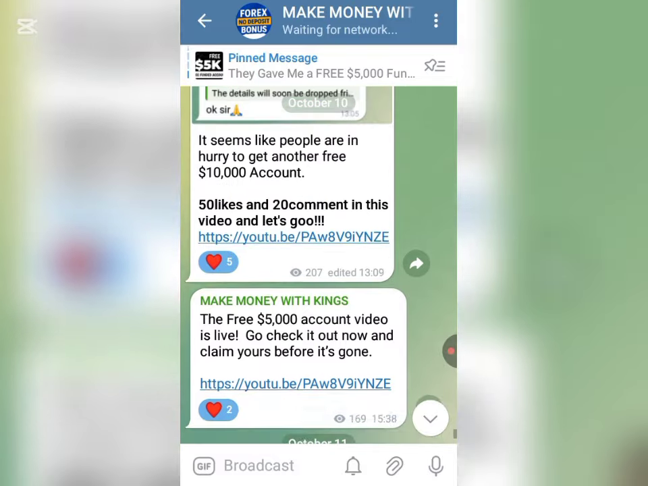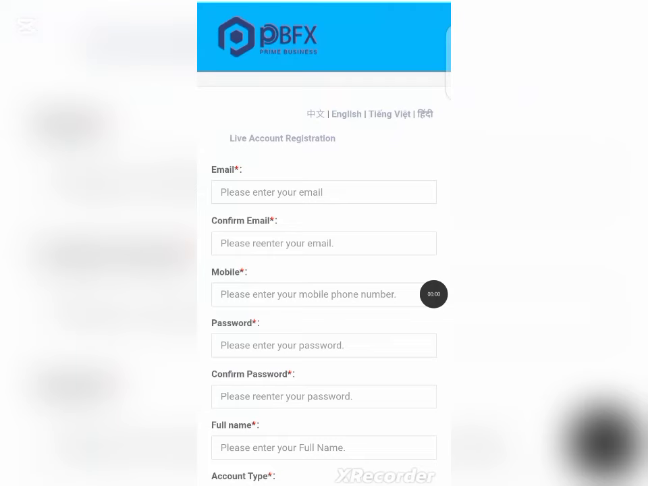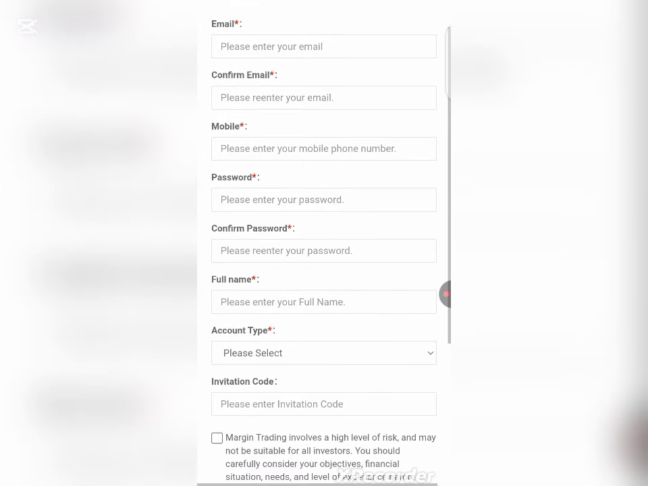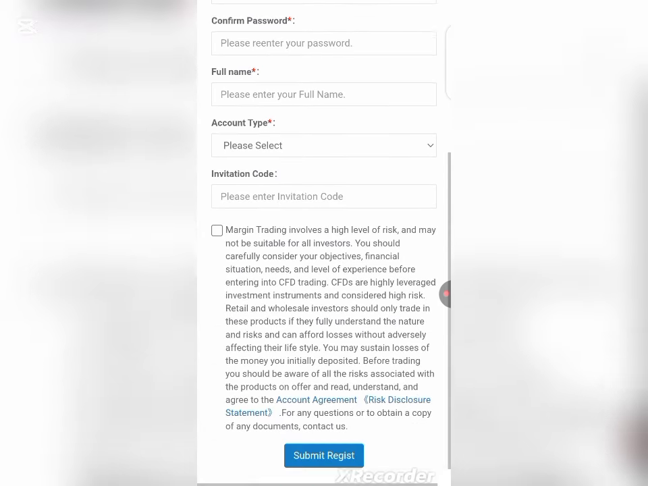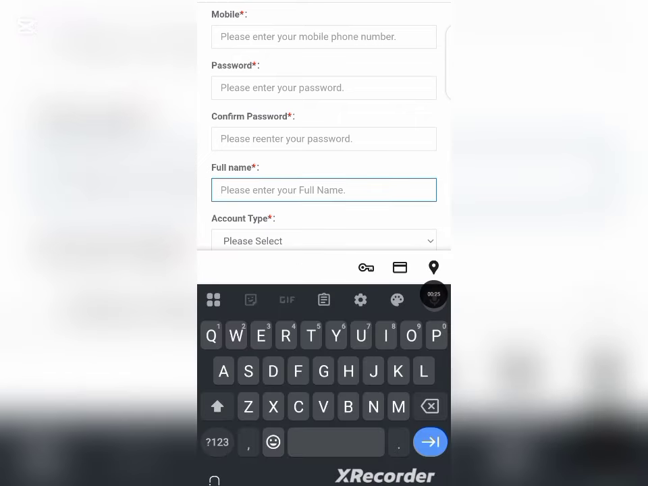All right, so once you click on the link, you'll be taken to this interface. The next thing for you to do is fill in your live account registration, which includes your email, your mobile number, your password, entering your password again, your full name, and the necessary details that you're supposed to fill in. Once you're done, just click on submit register. Let me just do mine and I will get back to you shortly.